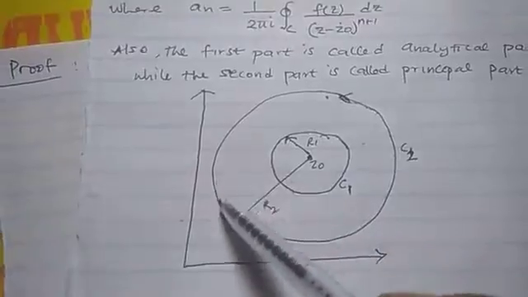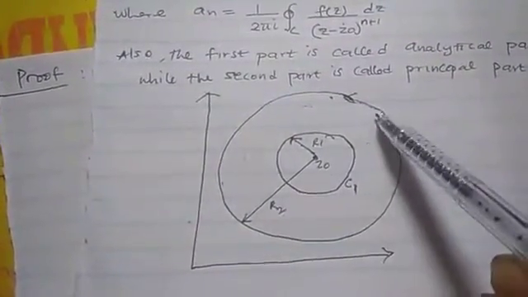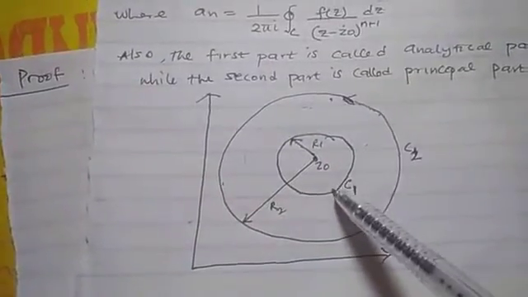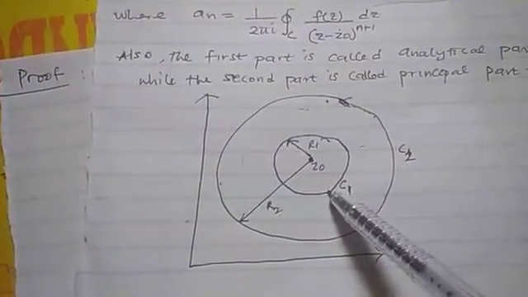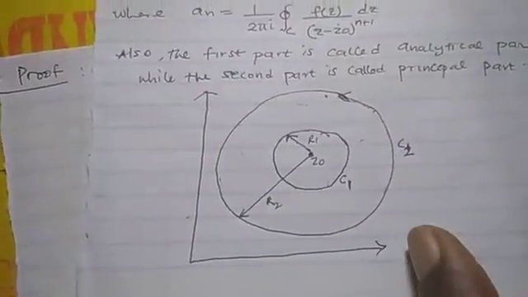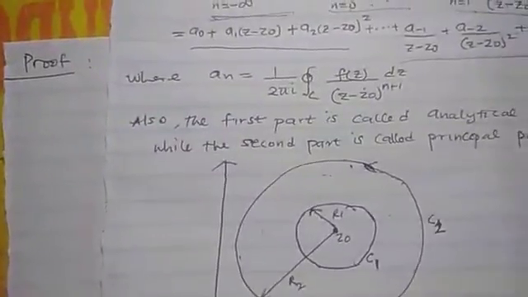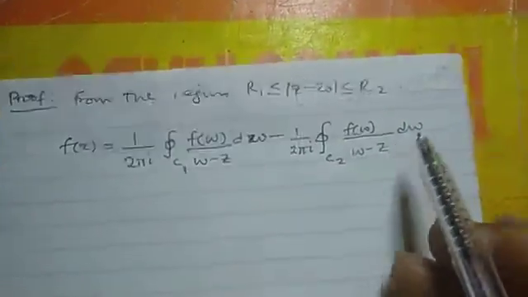Now let us prove this theorem. Normally, if you want to find the area of this region, it will be the area of this minus the area of this. So using the Cauchy integral formula, we have this.